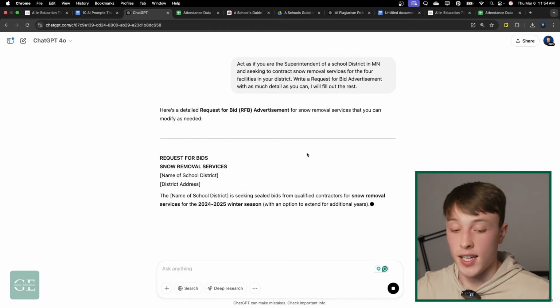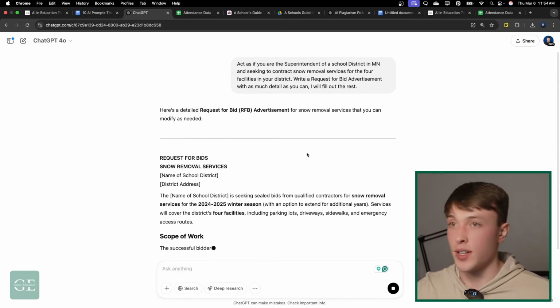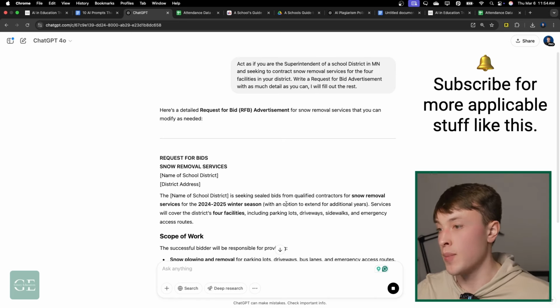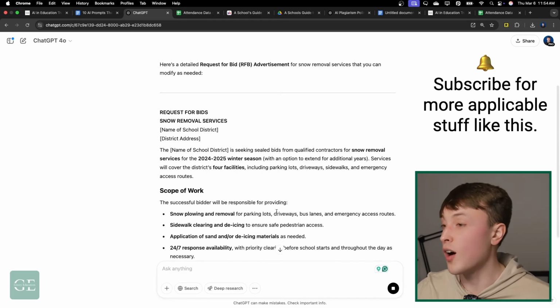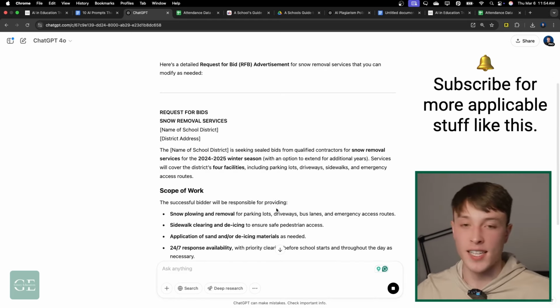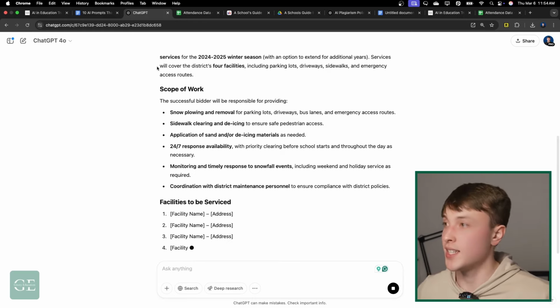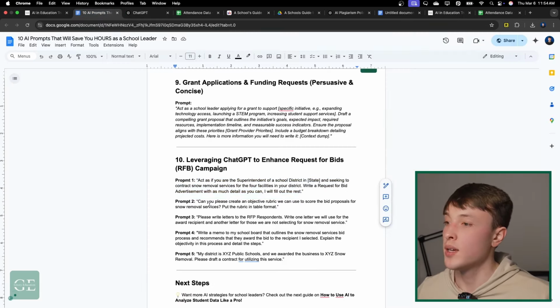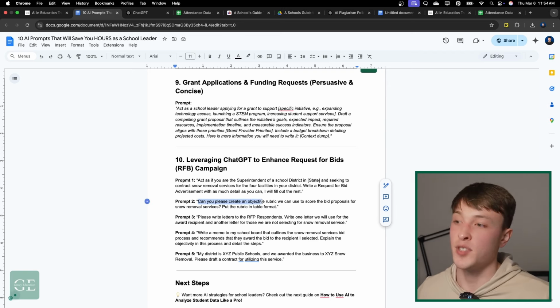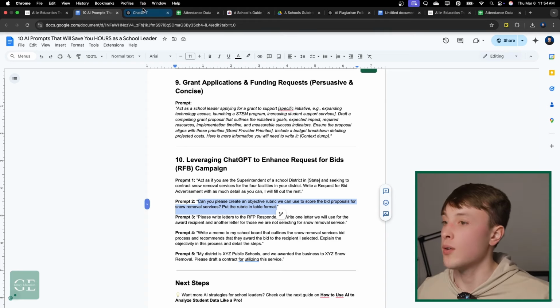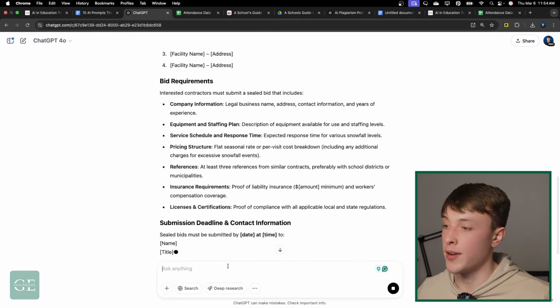And really any piece of business services, whether it's a contract, a request for bid advertisement, a request for proposal, a memorandum of understanding, ChatGPT can be such a great tool in just knocking it out quickly for you. But the next prompt says, make an objective scoring rubric so we can grade the proposals, or the bids rather, that do come in.